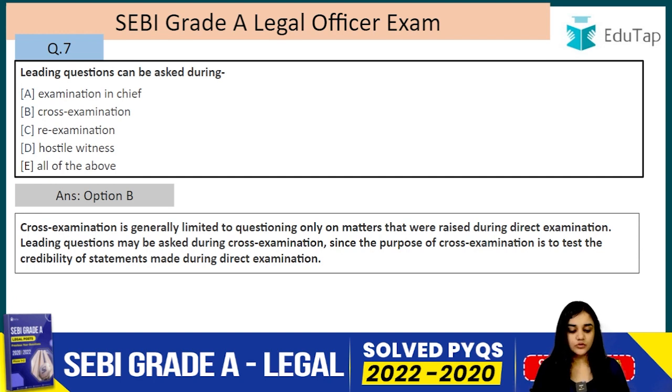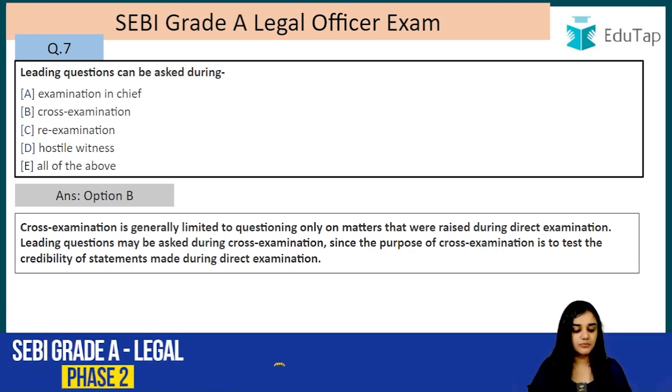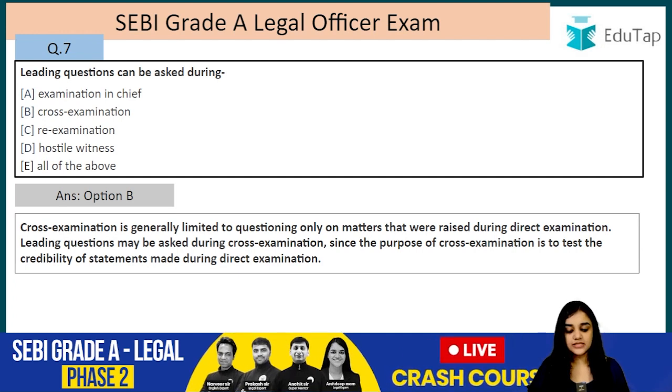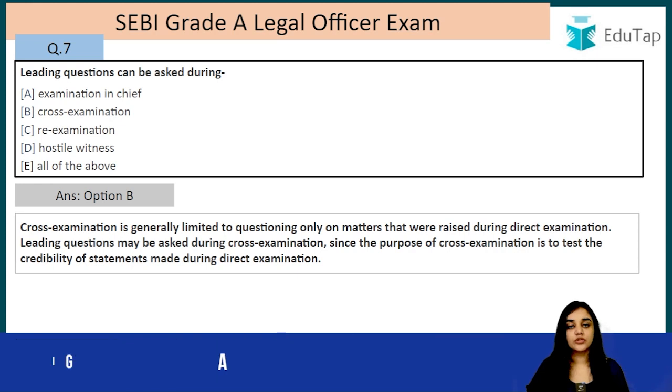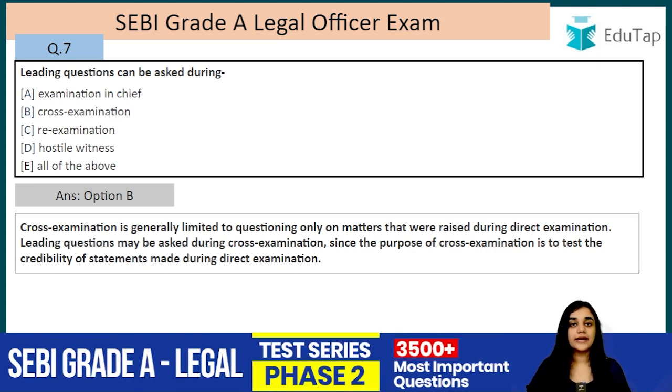Cross-examination is generally limited to the questioning only on the matters that were raised during the direct examination. Leading questions may be asked during cross-examination, since the purpose of cross-examination is to test the credibility of the statement made during the direct examination. So leading questions can be asked in the cross-examination, but they cannot be asked by the same party who brings that witness in the examination in chief or re-examination.